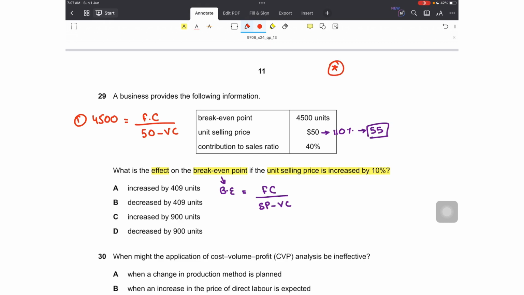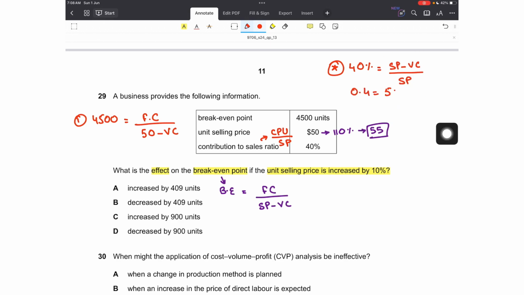Let's first find out variable cost. Variable cost would be found using the CS ratio, which is 40%. Contribution to sales ratio means contribution per unit upon selling price per unit, and contribution per unit is what? Open this formula. Contribution per unit is selling price per unit minus variable cost per unit, upon selling price. Contribution per unit upon sales, CS ratio.